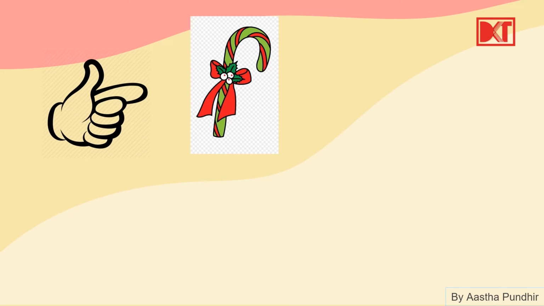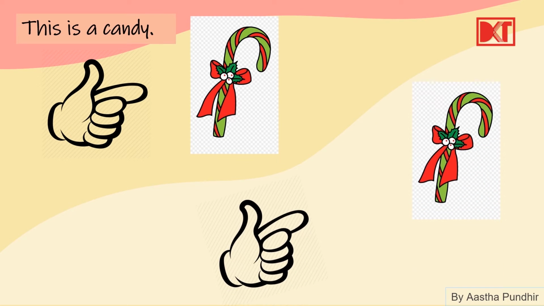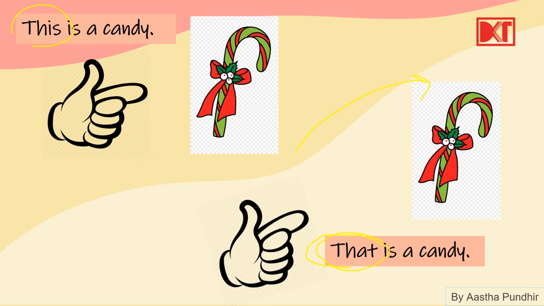Now this hand, this person is pointing towards a candy. So what do we say? This is a candy, right? What is this? This is a candy. But if that candy is far off, just a minute. So if this candy is far off, you will say that is a candy, right? You're pointing it towards a far off thing, that is a candy. But if you have the candy nearby, you say this is a candy.